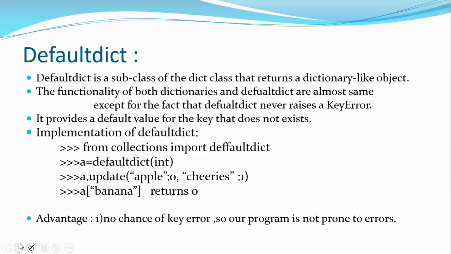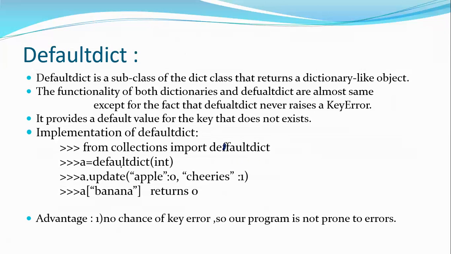Next, the final one, defaultdict. So what is this defaultdict? There are many collections available, not only defaultdict. defaultdict is one of the basic collections, which is used to create a dictionary with a default value of a particular data type. For example, to create a default dictionary, I say from collections import defaultdict.